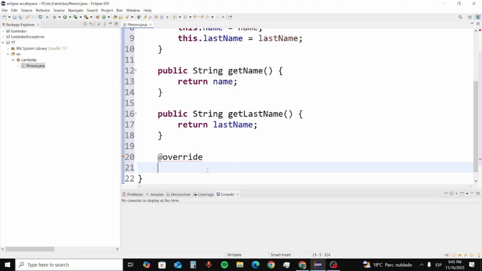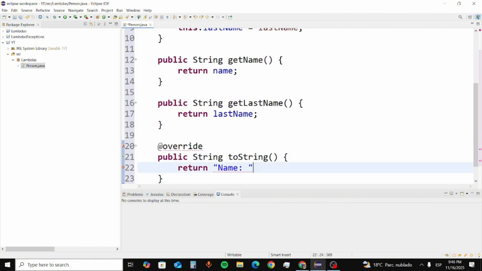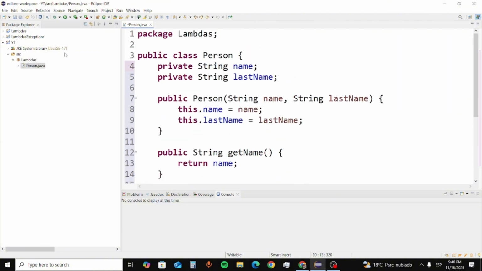So I'm going to call this public string toString, and I'm going to return the name plus, again to concatenate, last name.